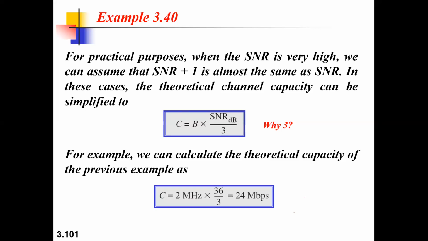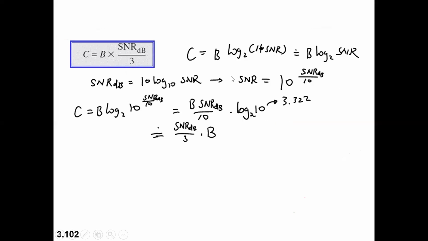What is the formula that we have for SNR dB? SNR dB will be equal to 10 into logarithmic of SNR to the base 10, right? If you move on to the next slide, capacity is calculated as B into logarithmic of 1 plus SNR to the base 2. This is the capacity. Now I need to express it in terms of dB. So SNR dB is equal to 10 into logarithmic of SNR to the base 10. This is what I was talking about.